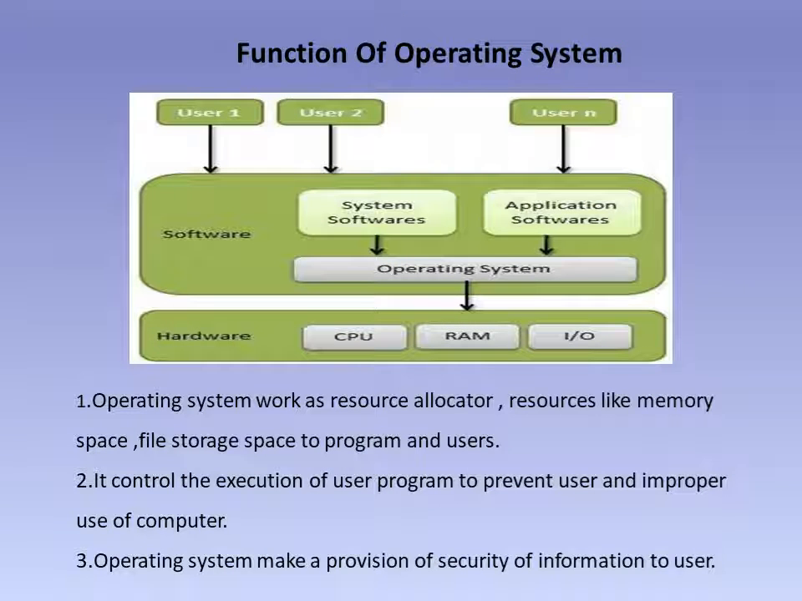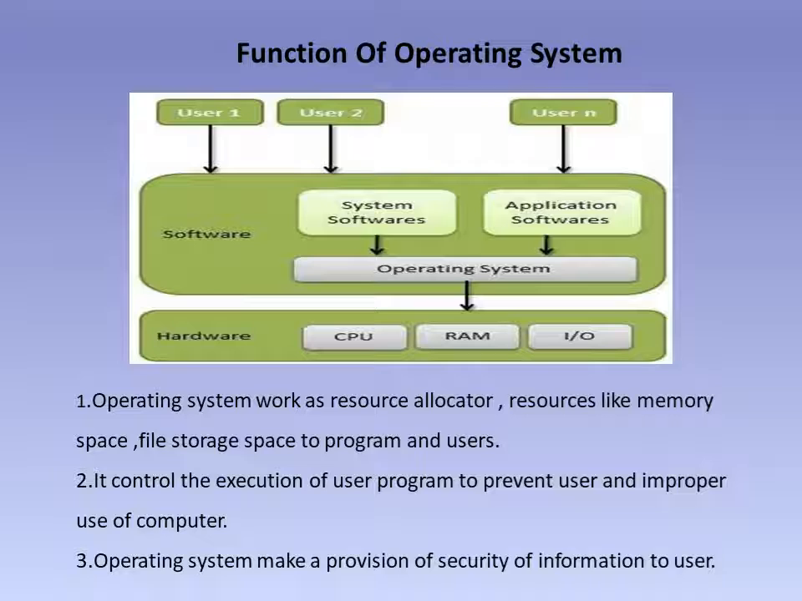Now we see the functions of the operating system. See in a diagram. The lower layer is the hardware layer. That hardware consists of the CPU, RAM, input and output devices. CPU, we can say, is the brain of the computer. Then RAM, it is the memory. Mainly there are two types of memory, primary memory and secondary memory. Primary memory we can say is RAM, and secondary memory is the hard disk. And the input and output devices are the keyboard, mouse, printer, monitor, etc. Through these devices the user can interact with the computer.